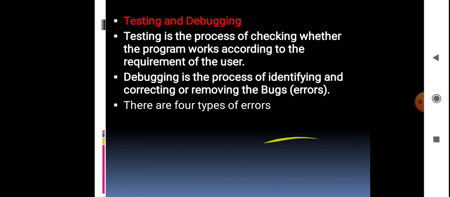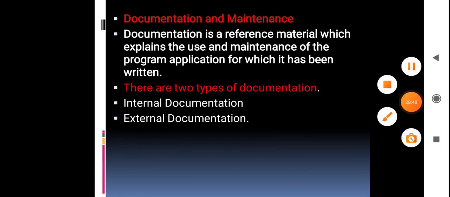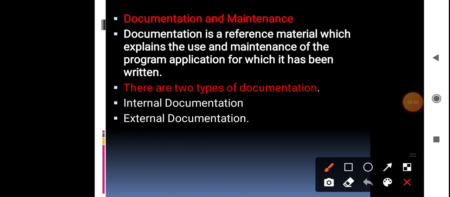Next, after writing the code and then testing and debugging, we have to document the entire code. Documentation is a reference material which explains the use and maintenance of the program or application. This can be done in 2 ways, so there are 2 types of documentation: internal documentation and external documentation.